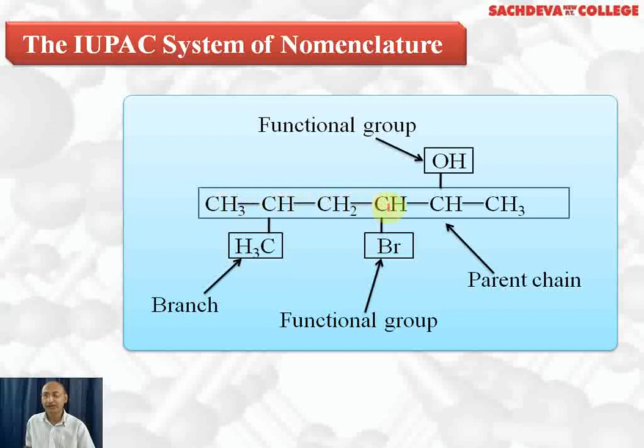This compound will be named 3-bromo, 5-methyl, and total carbon atoms are 6, and the OH group is at the second carbon, 2-hexanol. 3-bromo because at the third position the bromo group is attached, 5-methyl because the fifth carbon is attached with a methyl group, 2-hexanol because the OH group is at the second carbon and total carbon atoms are 6. So we have 3-bromo, 5-methyl, 2-hexanol, we can also call it hexan-2-ol.